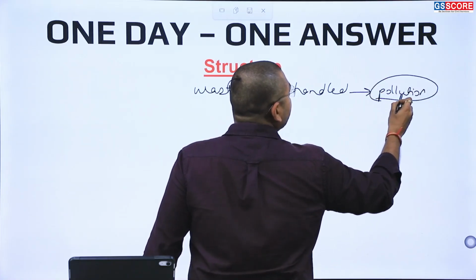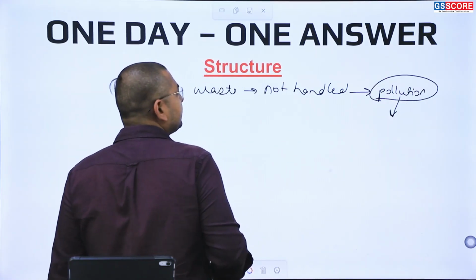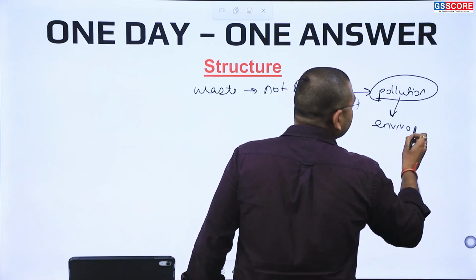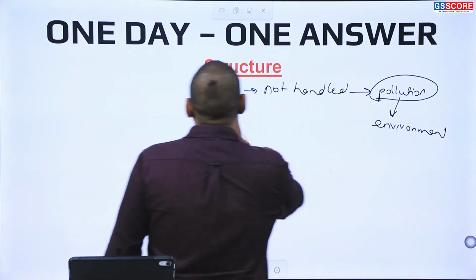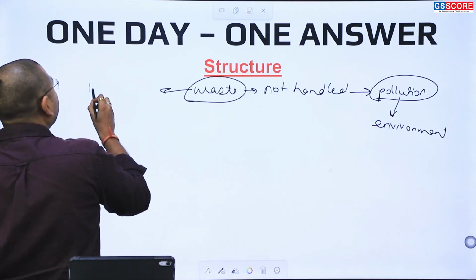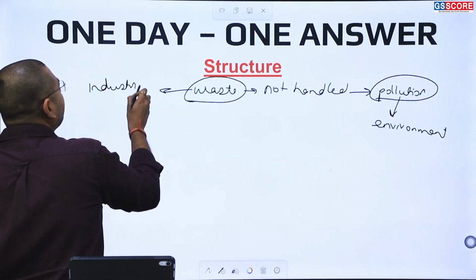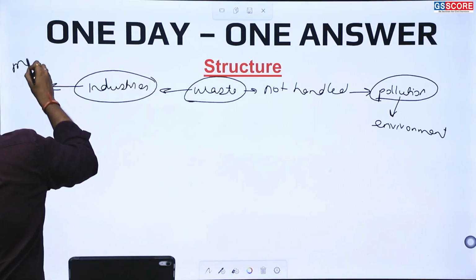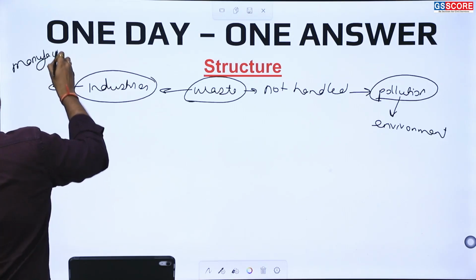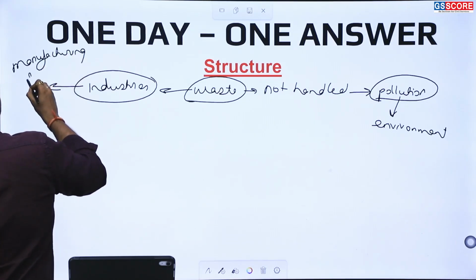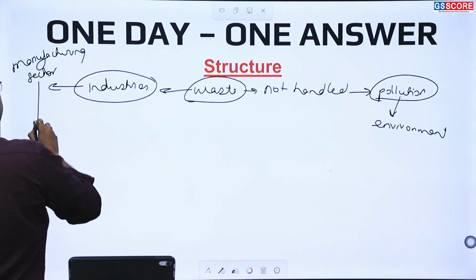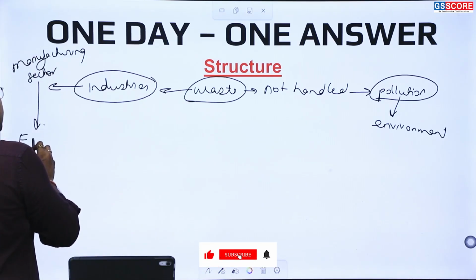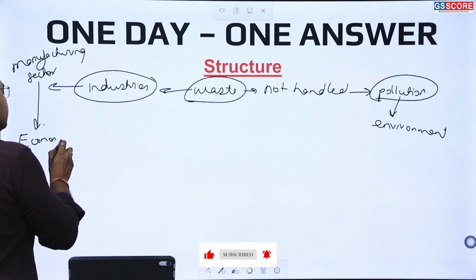This pollution, if not disposed properly, will degrade the environment. The waste comes out of the industries, but industries are also important because they are part of the manufacturing sector, which is important for economic development.